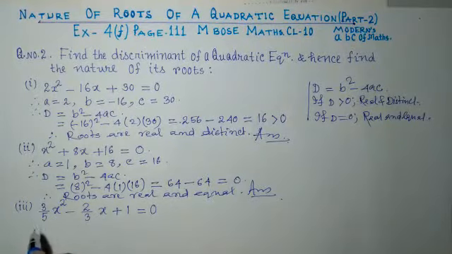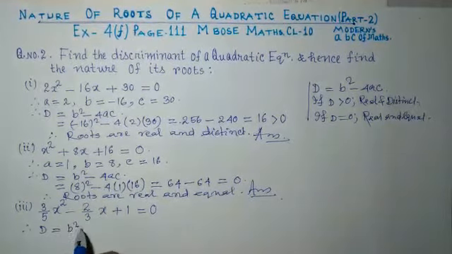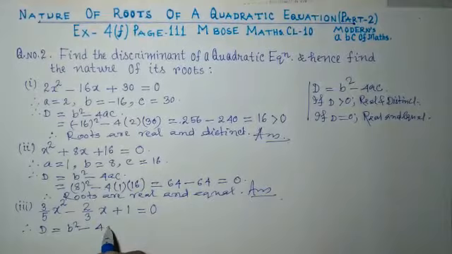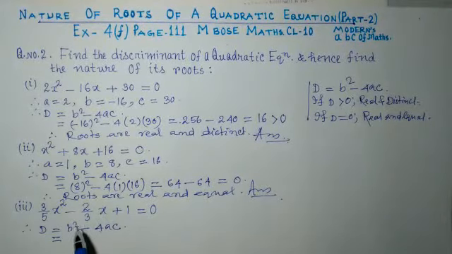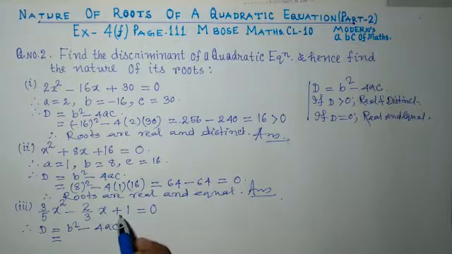So let us find the discriminant direct. D is equal b square minus 4ac. So we know now what are a, b, c. A is the coefficient of x squared, 3 by 5, b is coefficient of x, minus 2 by 3, and c is 1.